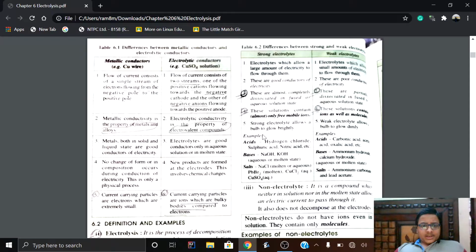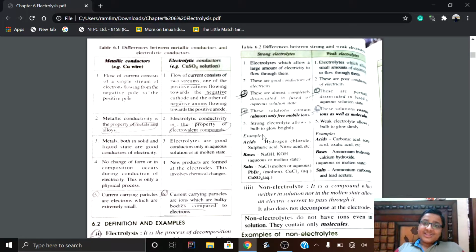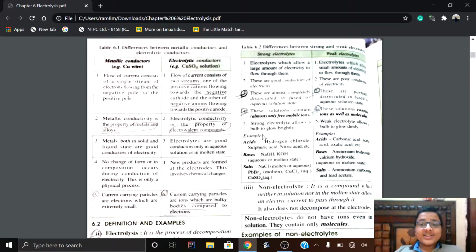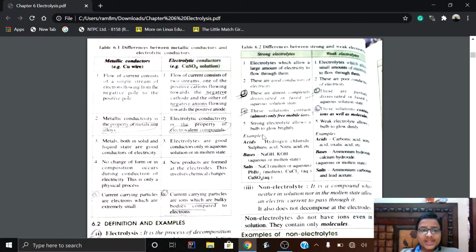And now the very important topic in the ICSE exams, that is the differentiation between metallic conductors and electrolytic conductors. In metallic conductors, the flow of current consists of a single stream. Only the electrons flow from their higher concentration, that is the negative pole, towards the positive pole, that is towards the lower concentration of electrons. Only metals and alloys have these properties.